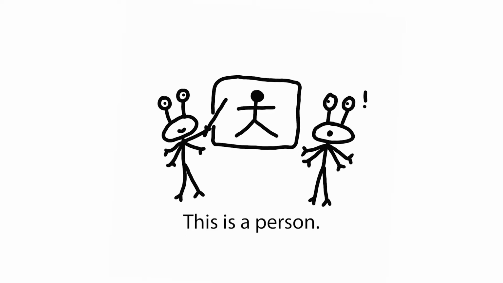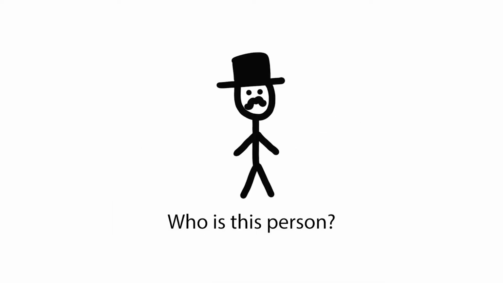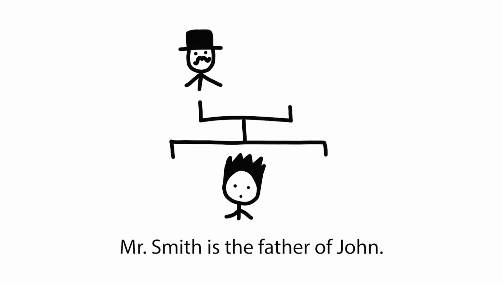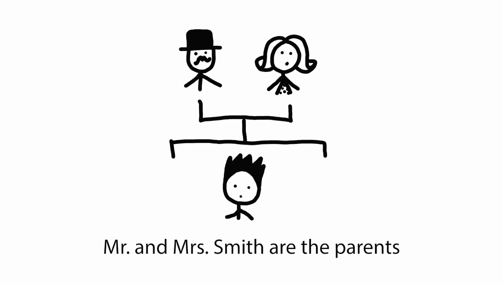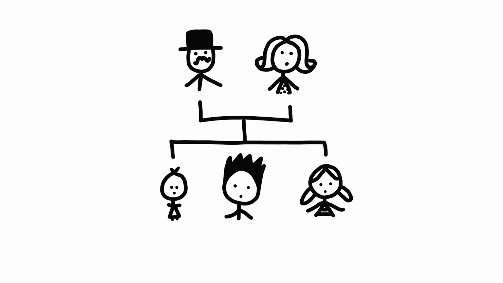This is a person. They are people. Who is this person? This person is Mr. Smith. Mr. Smith is the father of John. Mrs. Smith is the mother of John. Mr. and Mrs. Smith are the parents of John, Helen, and the baby.